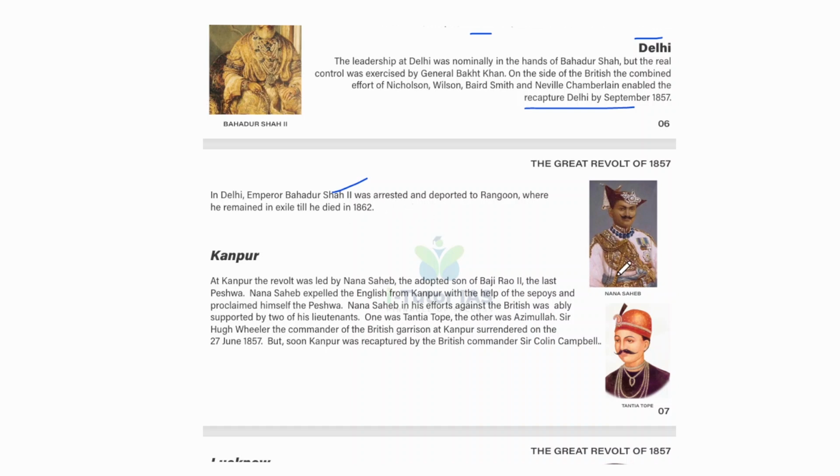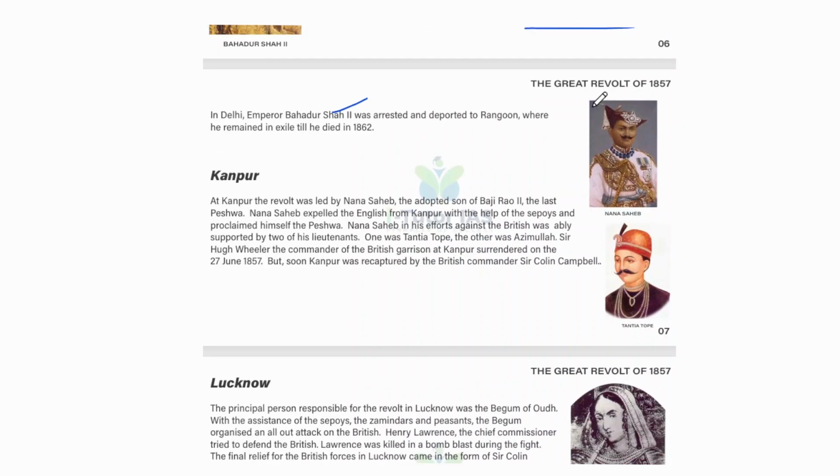Okay, so this is the picture of Nana Sahib, and here is Tantia Tope. And at Kanpur, the revolt was led by Nana Sahib, the adopted son of Bajirao II, the last Peshwa. Nana Sahib expelled the English from Kanpur with the help of the sepoys and proclaimed himself the Peshwa.